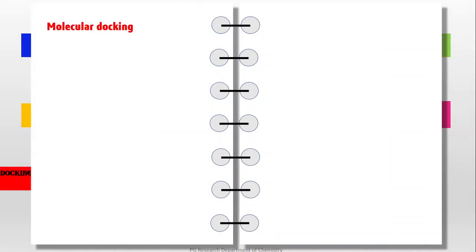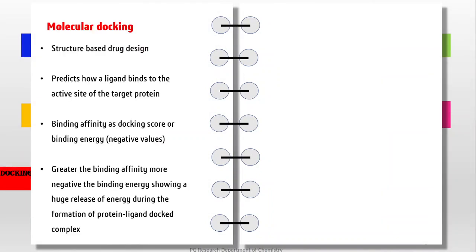Molecular docking is one of the important structure-based drug design methods. It predicts how a ligand binds to the active site of the target protein or nucleotide. The comparison of binding affinity of different ligands is done by scoring functions. It may be binding energy or docking scores.